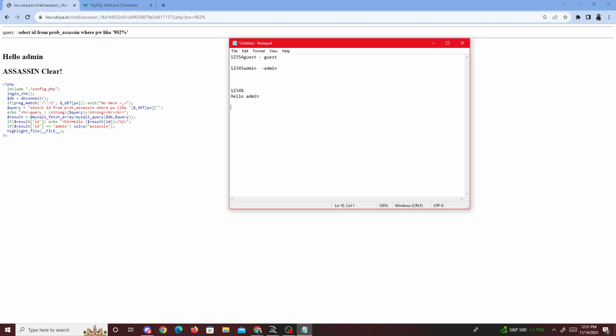Reason being, like I said, the password of admin for the most part is equal to this value. 902 is equal to the 9 value. So it starts with 902, and then this percentage sign means anything could go after that. So the password could be 902SA324, but we wouldn't know that because we found a password that matches this. So it'll be 902 and then whatever comes after. And by our chance, this is the only one that belongs to admin. That's basically how you solve this challenge.